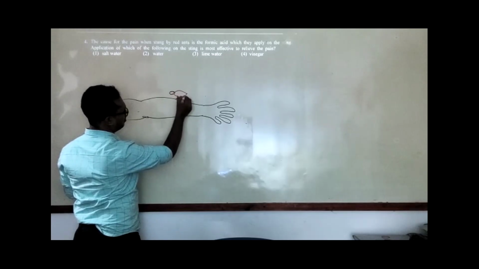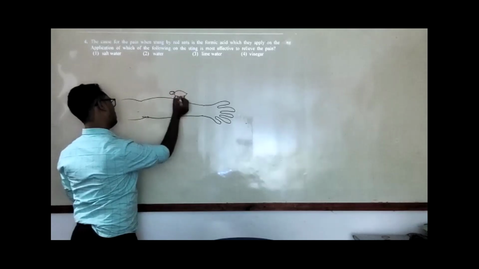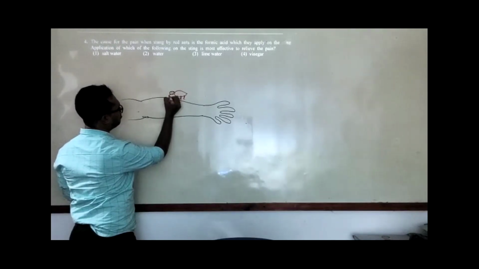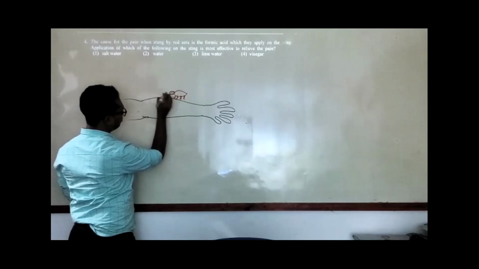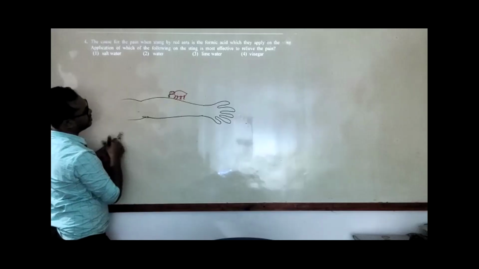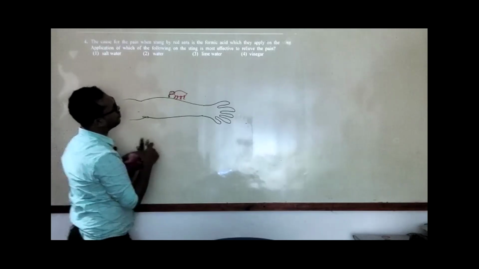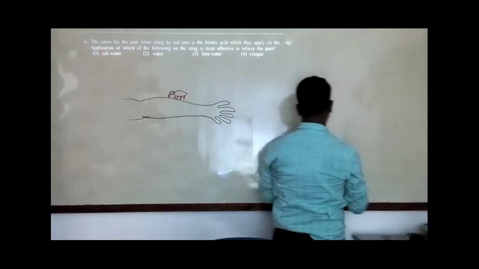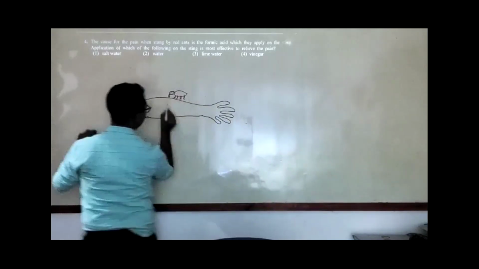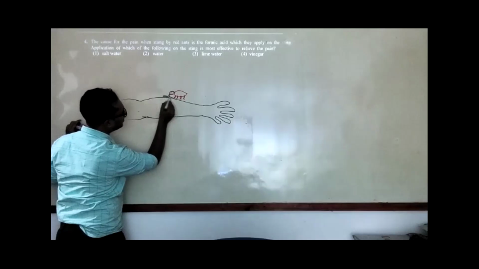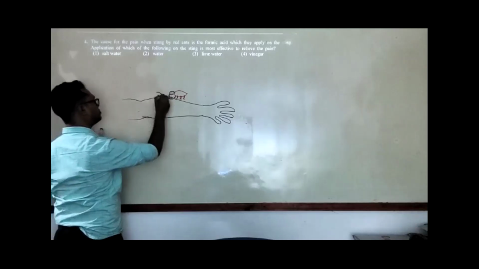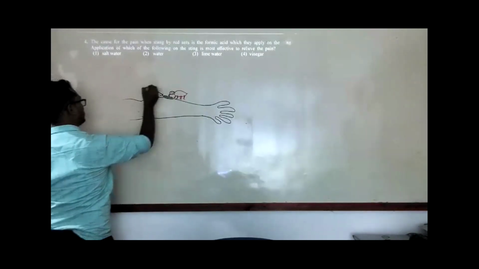It has, I don't know how many legs or limbs. So this ant is going to sting me. So it's going to hurt me. So how does it hurt? It applies a type of acid, that is formic acid. So it will insert some formic acid there, and that formic acid will cause the pain. So this is formic acid.